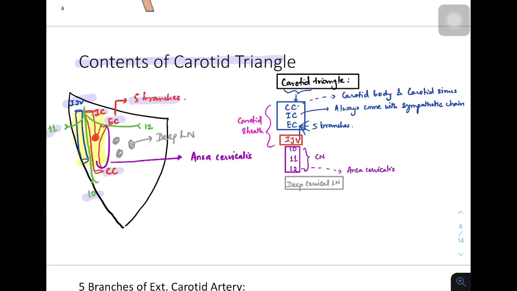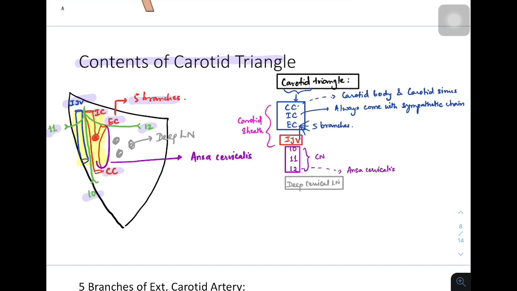10, 11 and 12. 10 is the vagus nerve continuing downwards. 11th cranial nerve is spinal accessory. It turns laterally and supplies the sternocleidomastoid muscle. 12th cranial nerve is the hypoglossal nerve and it turns medially.